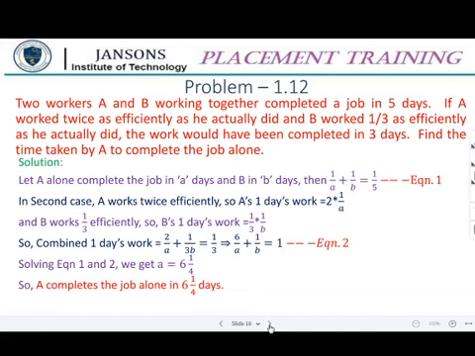So this is how it is. I'm just giving 1 minute to go through whether you are getting it or not. Otherwise, I'll explain it to you. Just go through the problem and the solution. I'll explain it after that.